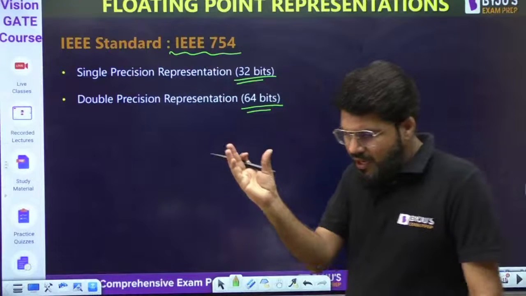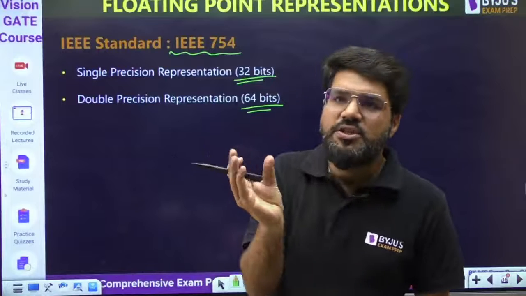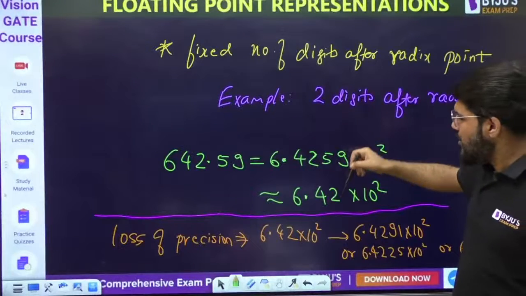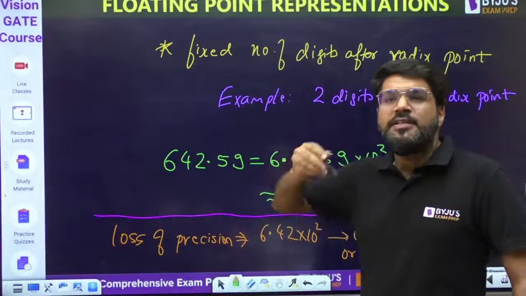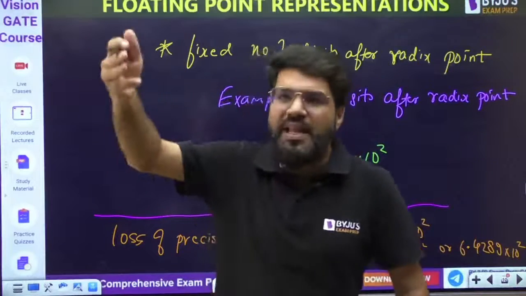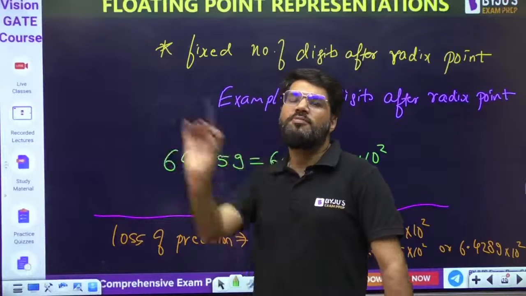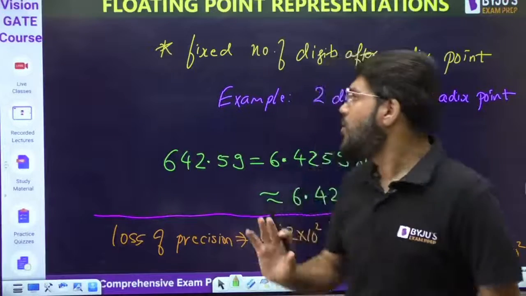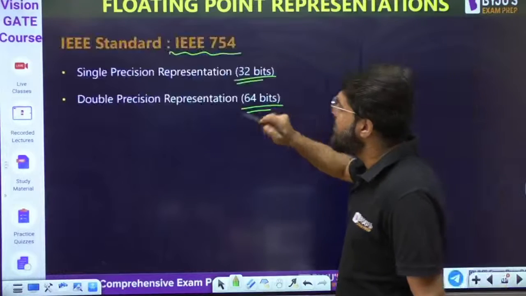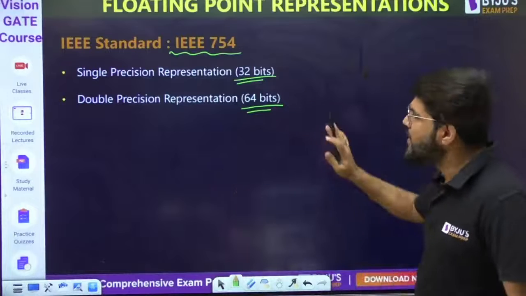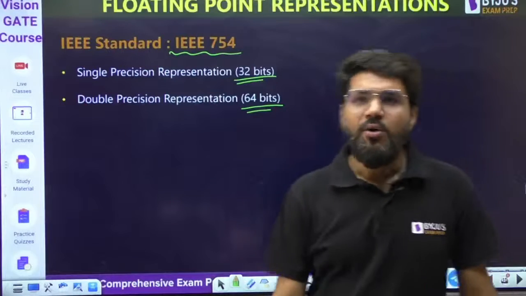As I told you, the lesser the number of digits you take after the radix point, like here I had taken only 2 digits, there is loss of precision. That means the more the number of digits, or bits as we say in binary, the more the precision. So there are two formats, single precision and double precision: one is 32 bit, one is 64 bit. Now let us learn both.